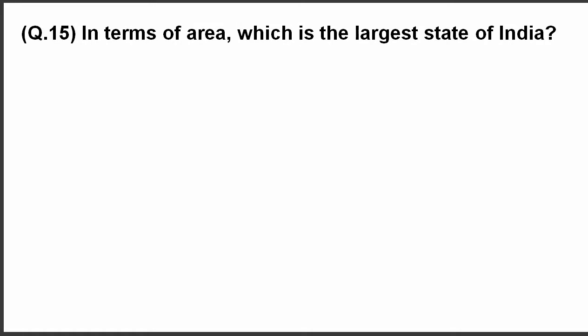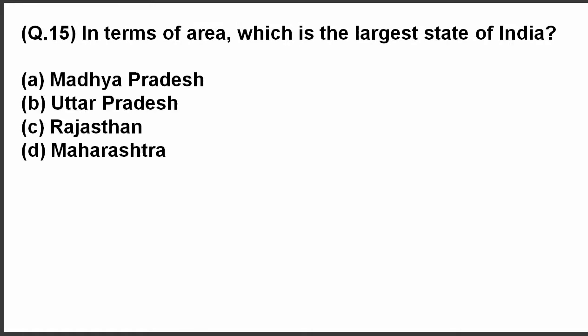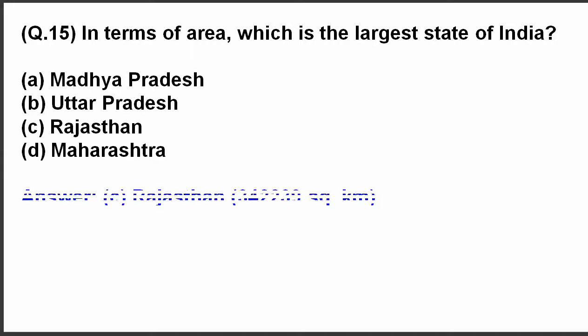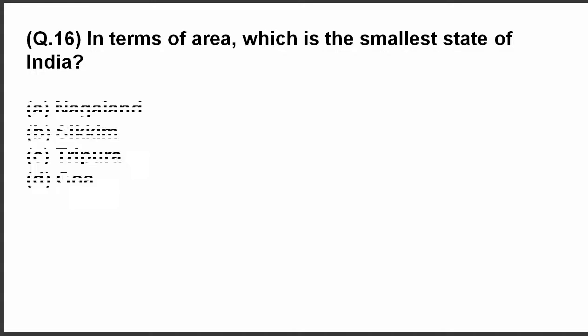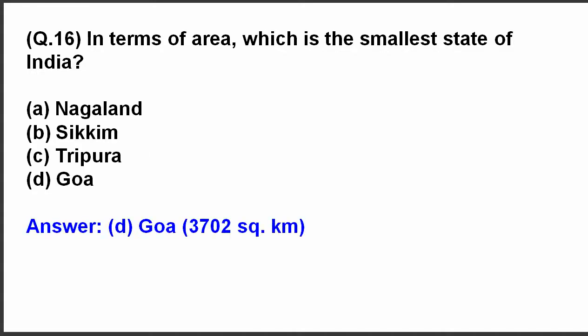Question 15. In terms of area, which is the largest state of India? The answer is Rajasthan. Rajasthan's area is 3,42,239 square kilometer. Question 16. In terms of area, which is the smallest state of India? The answer is Goa. Goa's land area is 3,702 square kilometer.